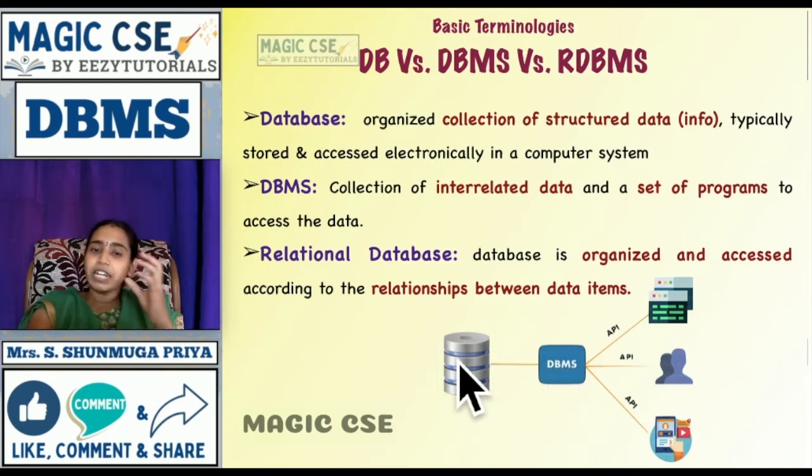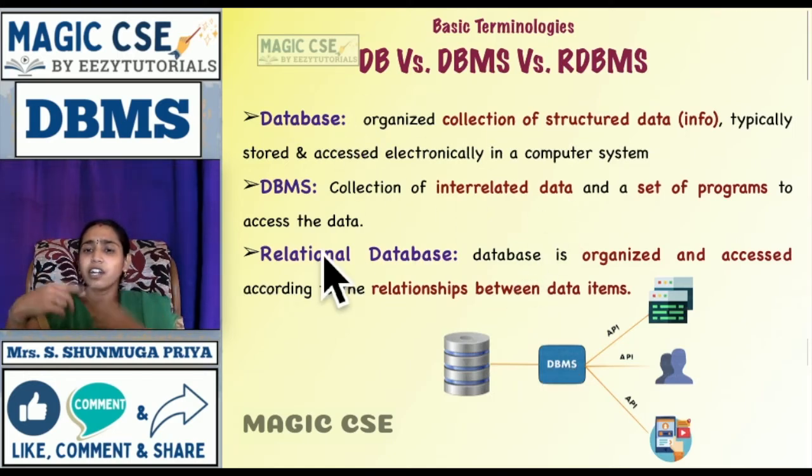So your data will actually be stored in the form of tables, and that is called the database, and the system which helps you to have better and quick access is called the database management system. And if these tables are related to each other, organized and accessed based on the relationship between the data items, that is called a relational database. Every table will be related with each other.